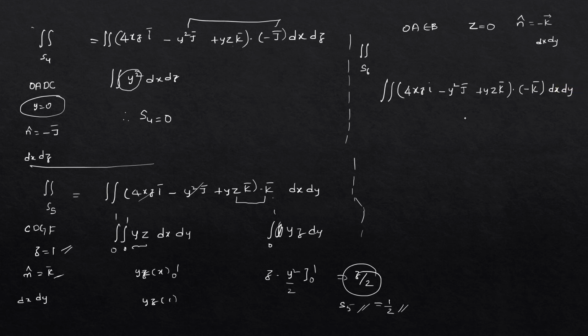Since we are doing the dot product, only the k bar term remains and the rest will be 0, so we get the double integral of minus yz dx dy. Since z is equal to 0 here, anything multiplied by 0 is 0, so ultimately the answer is 0. So the S6 value is 0.